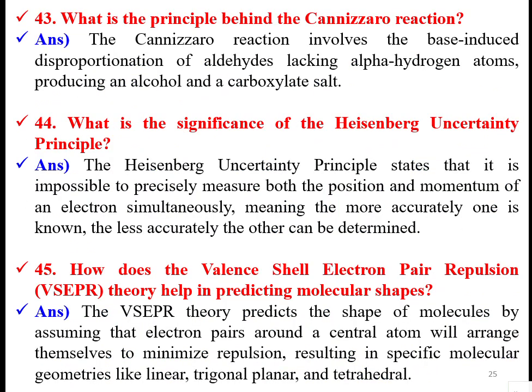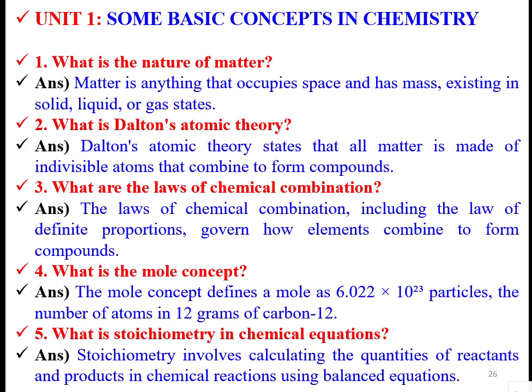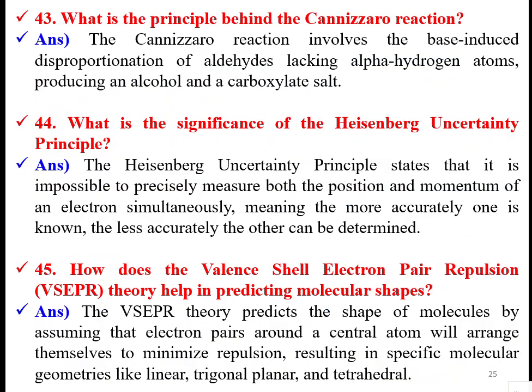Electrons are like charges. There will be repulsion between any two electrons. The resultant force will cause specific molecular geometries like linear, trigonal planar, tetrahedral. The shape of molecules is because of the valence shell electron pair repulsion. Why this molecule is like this in its structure is because of the valence shell electron pair repulsion condition.